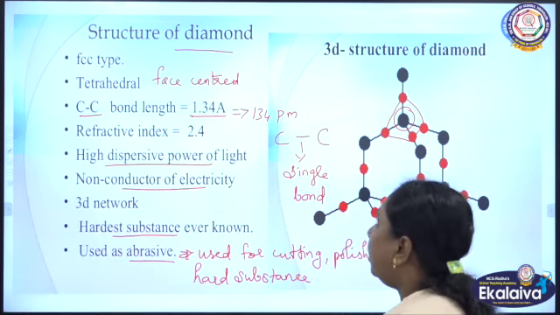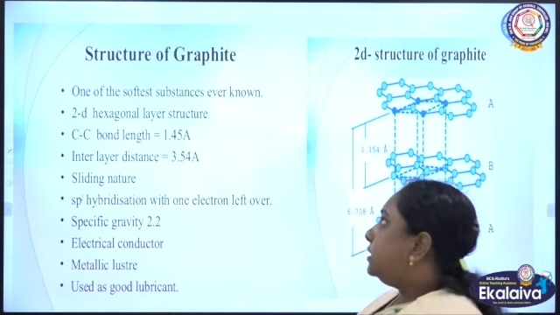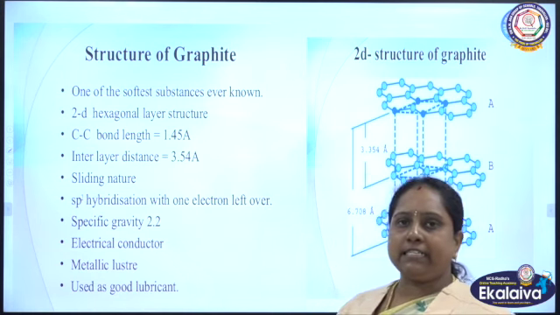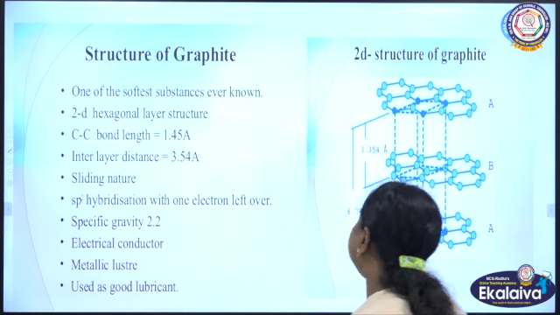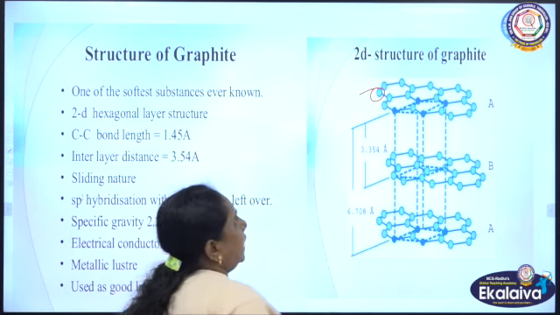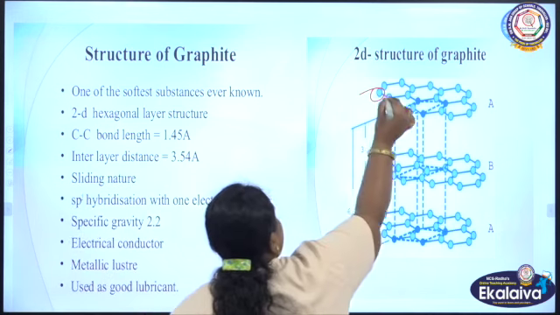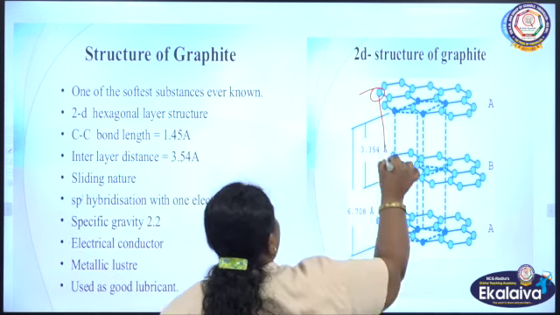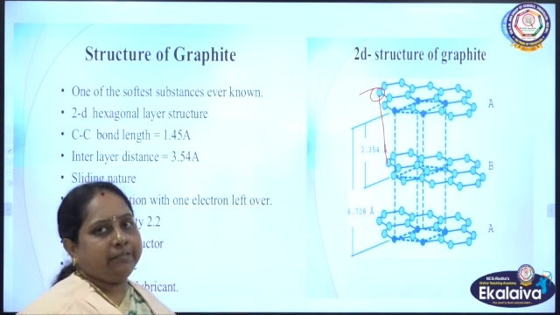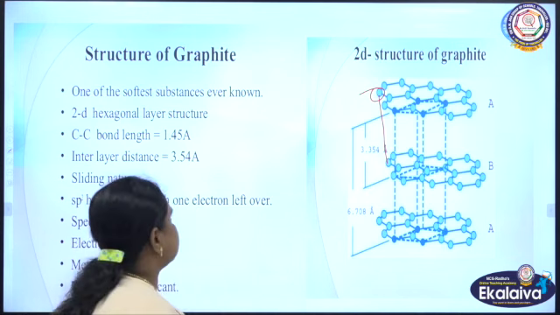Next is graphite. As we know, graphite is a good conductor of electricity due to the presence of free electrons. If you look at the structure, one carbon atom is attached to 3 other carbon atoms, so one electron is free. That is why it is able to conduct electricity.